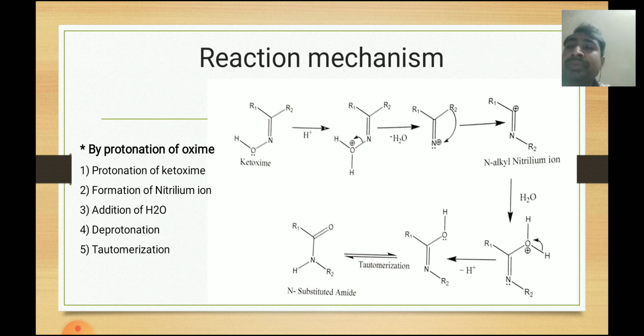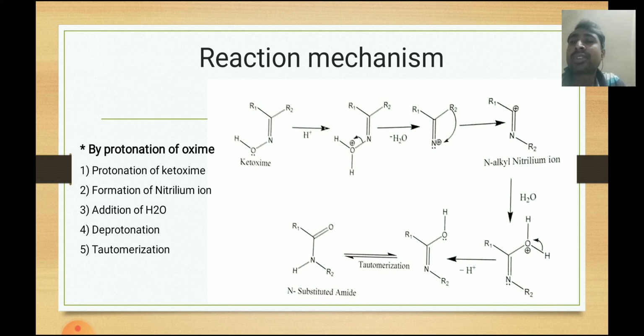Now, we have to learn about the reaction mechanism. We have to understand that there are two types of reaction mechanism in this type of Beckmann rearrangement. The first is by protonation of the oximes. First, protonation of oximes will take place. This is the first step of this reaction.